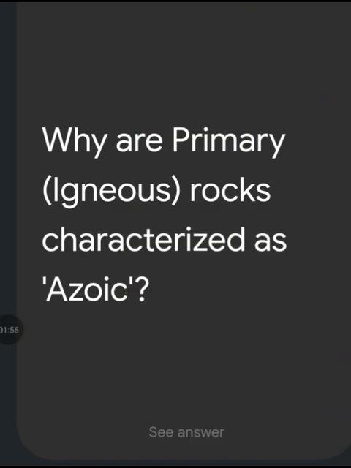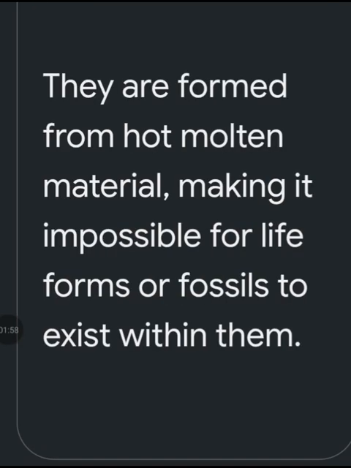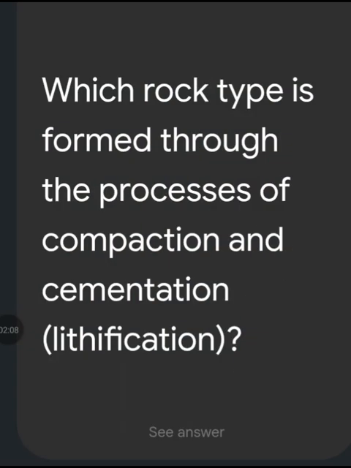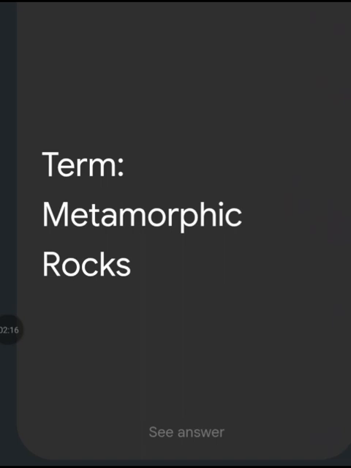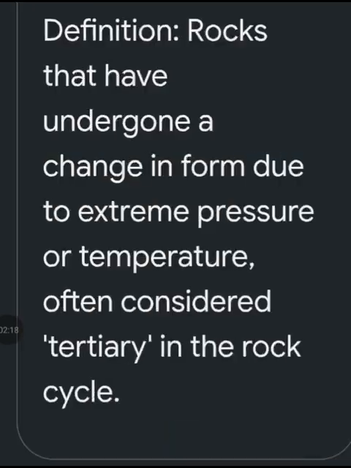Why are primary rocks characterized as azoic? They are formed from hot molten material, making it impossible for life forms or fossils to exist within them. Which rock type is formed through the processes of compaction and cementation? Sedimentary rocks. Define term metamorphic rocks.